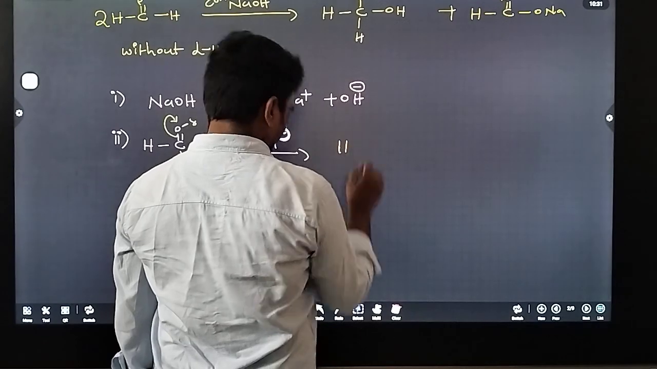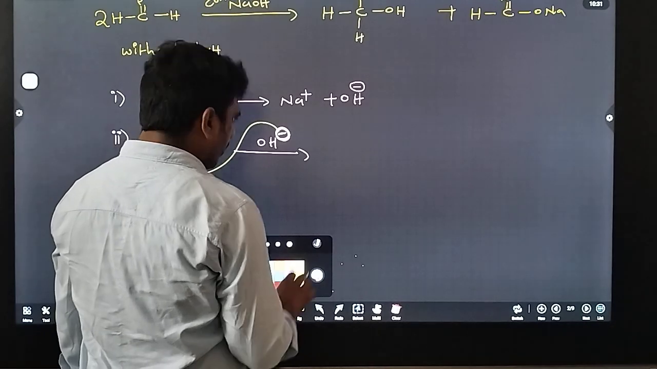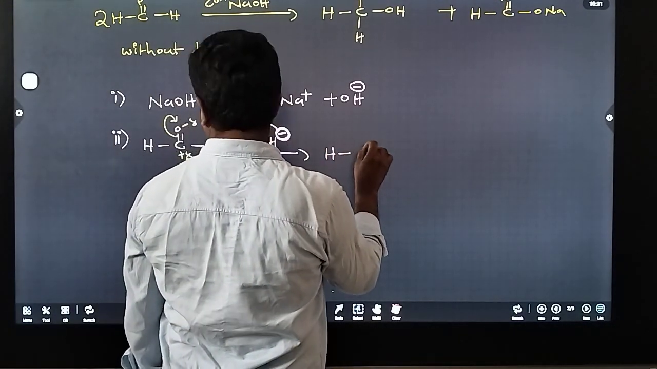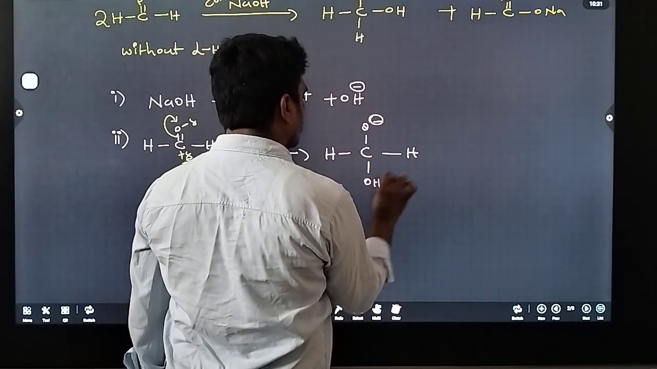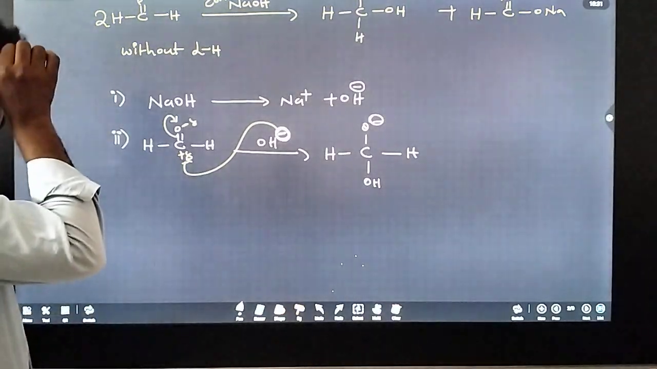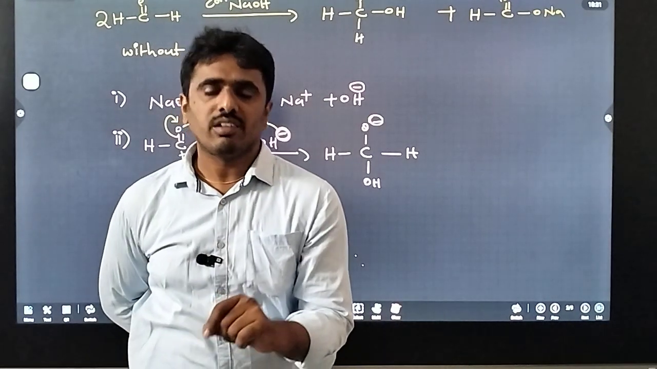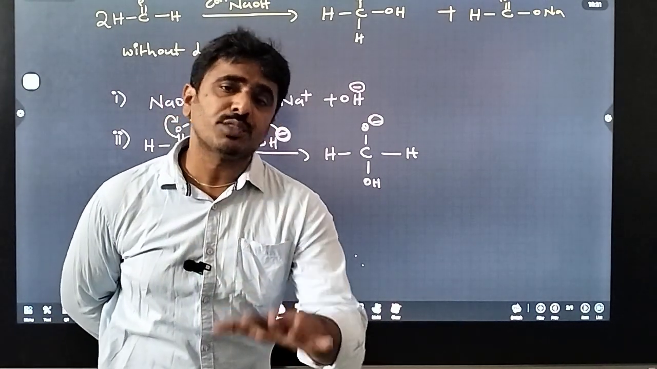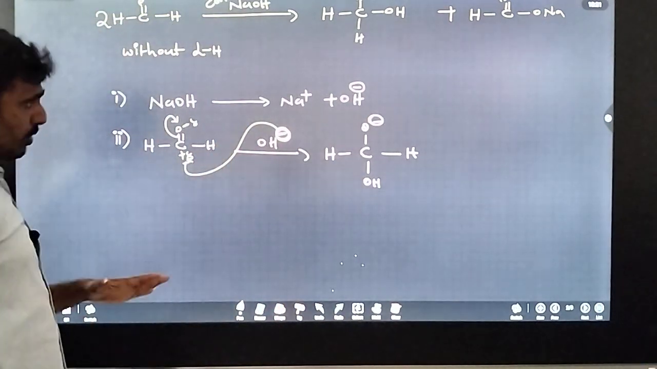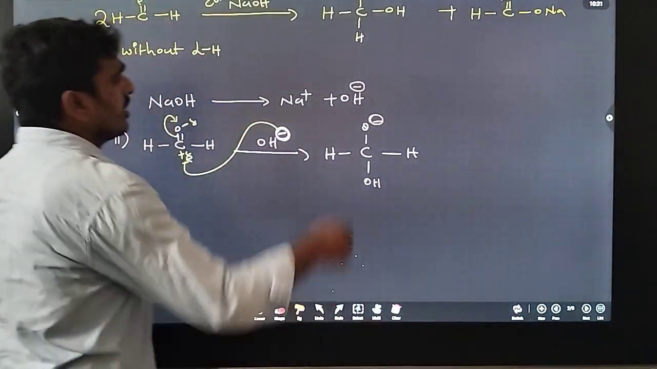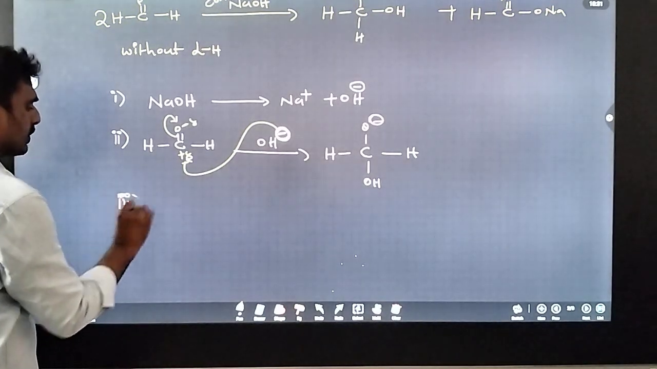So we get a new compound, HCO minus, then hydrogen, then OH. Here, this is the neutral species and this is a charged species. According to resonance, which species is more stable? The neutral species is more stable than the charged species. So that's why this rearranges. So I can write the next step.